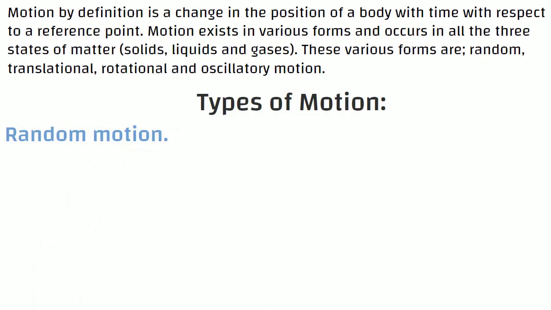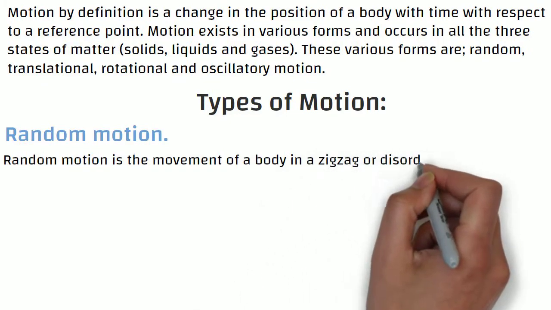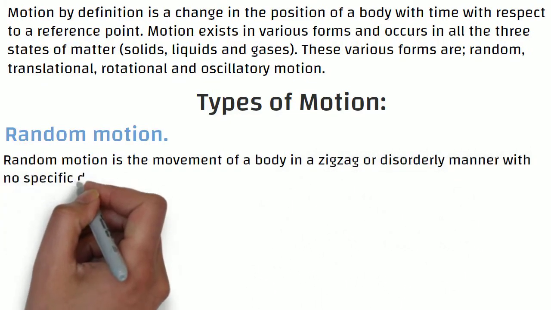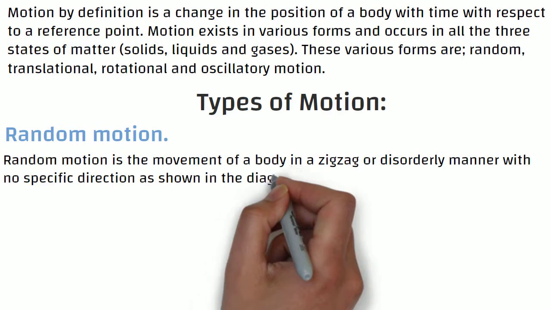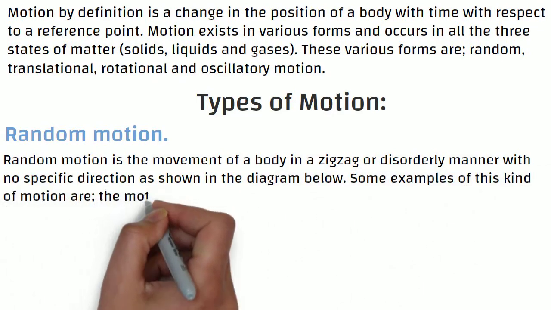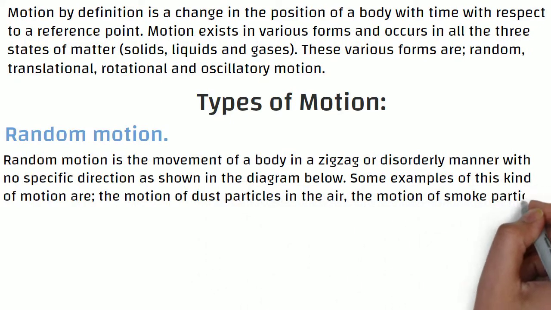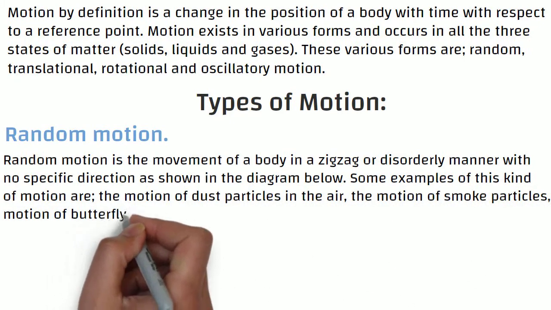Types of motion: random motion. Random motion is the movement of a body in a zigzag or disorderly manner with no specific direction, as shown in the diagram below. Some examples of this kind of motion are the motion of dust particles in the air, the motion of smoke particles, the motion of a butterfly, etc.